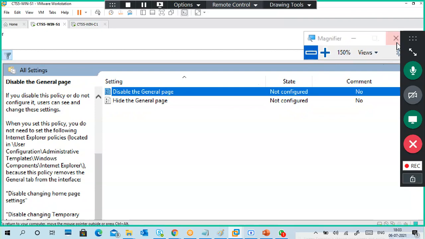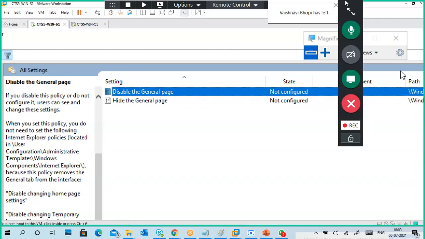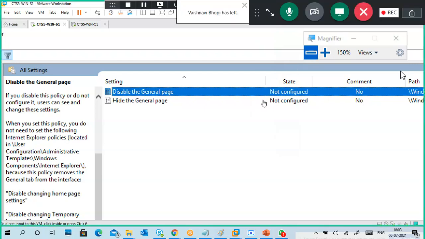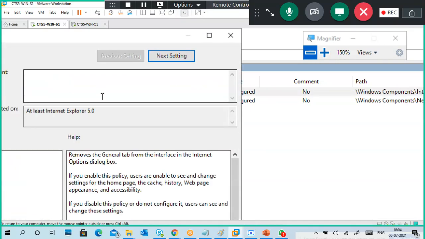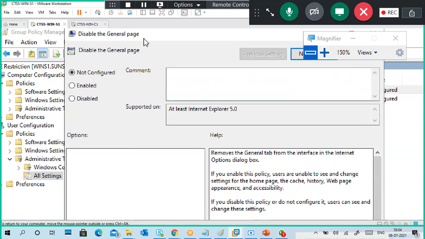Guys, one more thing here. Not configured means it is not changed, it is not enabled, not disabled. So double click on it, disable general page, double click on it. This is your policy setting page.